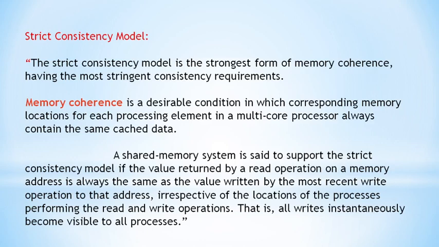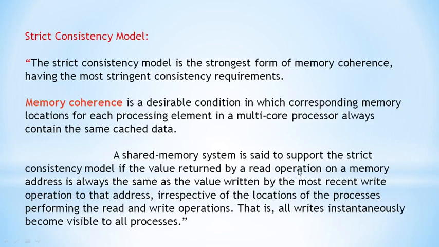We say that a shared memory system follows the strict consistency model if the value returned by a read operation on a memory address is always the same as the value written by the most recent write operation to that address. For example, P2 has most recently written some variable x equal to 10, and the value returned by the read operation on a memory address is always the same.